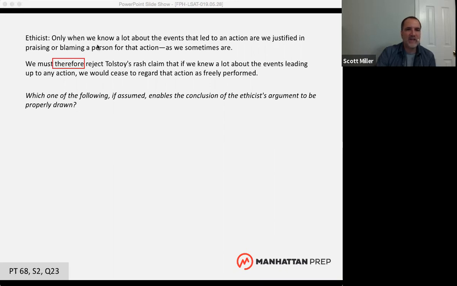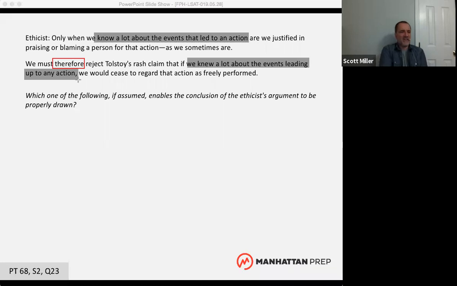Yeah, the actions. When we know a lot about events that lead to an action. Okay, so both the premise and the conclusion are about knowing a lot about events leading up to any action. That's the Jenna in this argument.